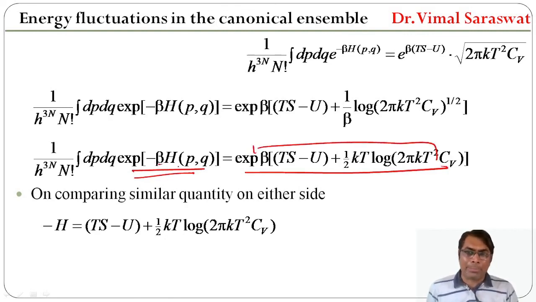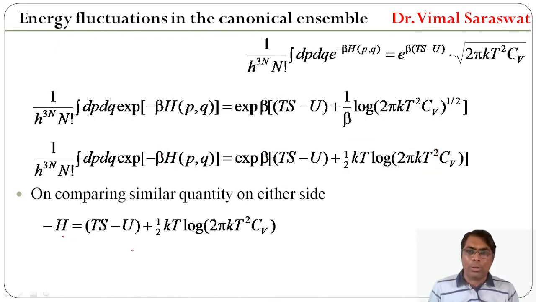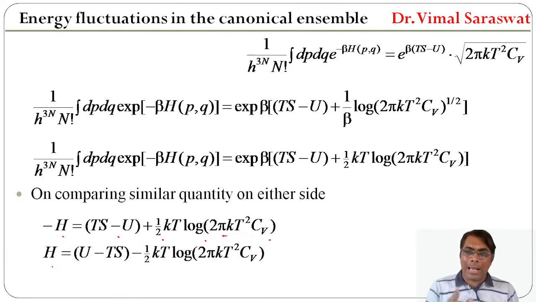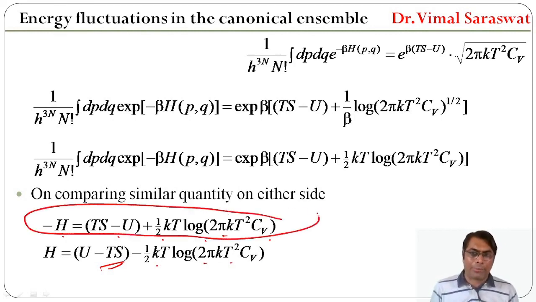So minus beta h equal to beta (TS minus u) plus half kT log of this one, and beta will cancel out. So minus h equal to TS minus u plus half kT log of 2 pi kT square Cv, or h equal to u minus TS minus half kT log of 2 pi kT square Cv. So we multiply this whole equation with a negative sign, and we get this value.